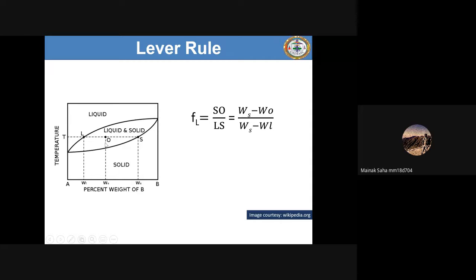So similarly, when you go down, now guys, let me ask you this thing. If you now go down below this point, look at my mouse pointer, you come to this point, go below the point O. What do you think will change? Your overall composition is the same, but you are further cooled down, though you have not crossed this line. We're just maybe somewhere here. Then tell me, with your solid solution, I mean alpha, should it be richer in B or should it be poorer?